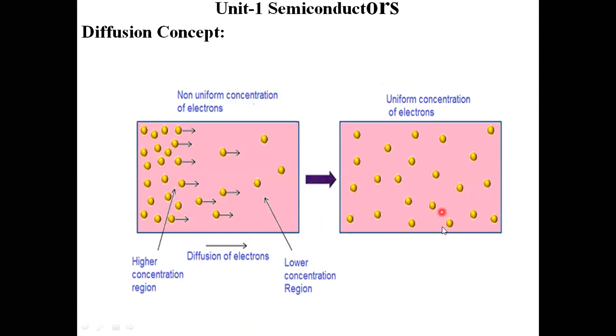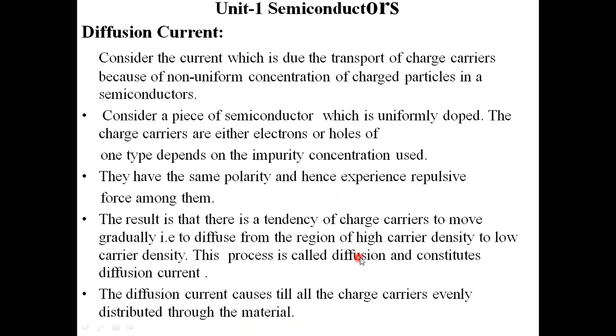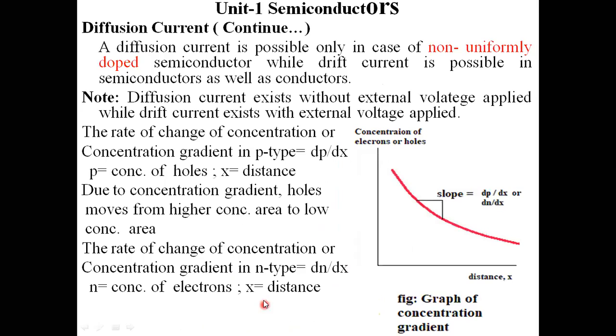Then I can calculate the diffusion current. That is the point here. The diffusion current is possible only in the case of non-uniformly doped semiconductor material, which we are considering in this case, while drift current is possible in semiconductors as well as in conductors.